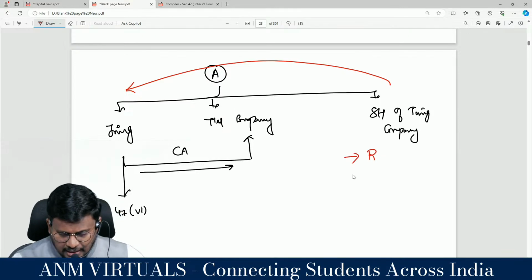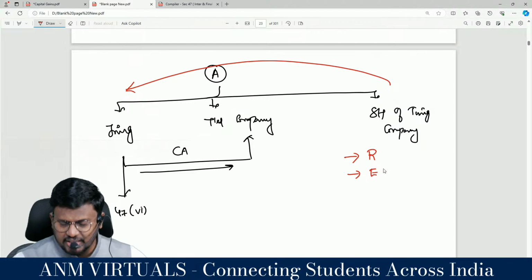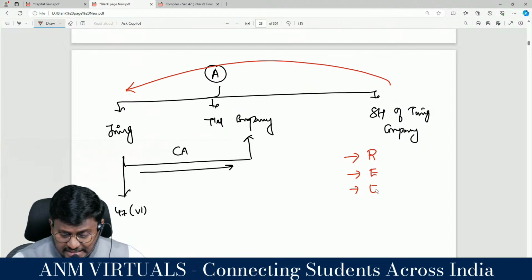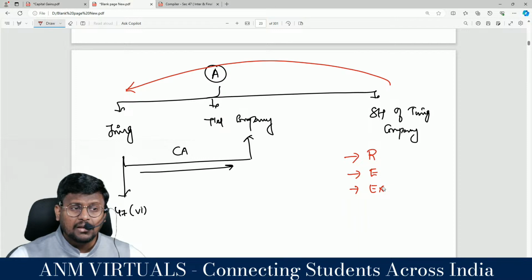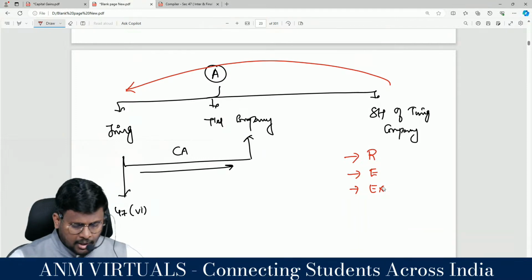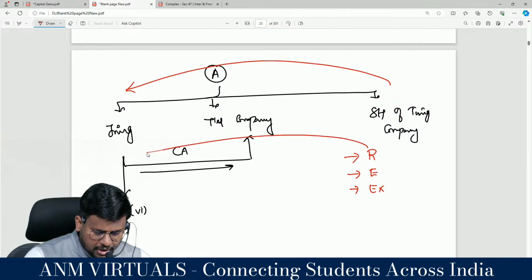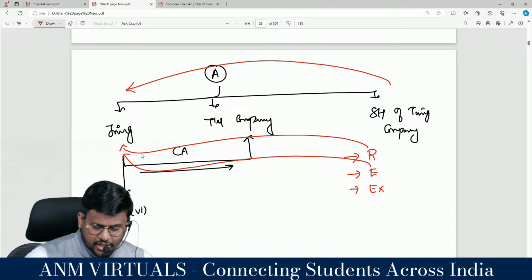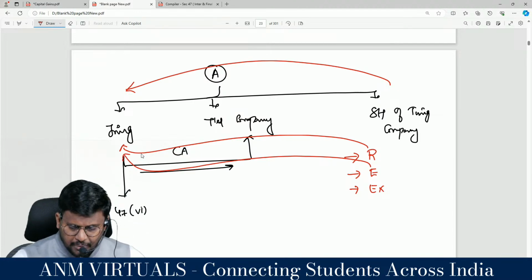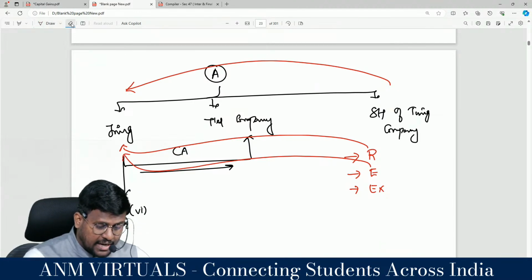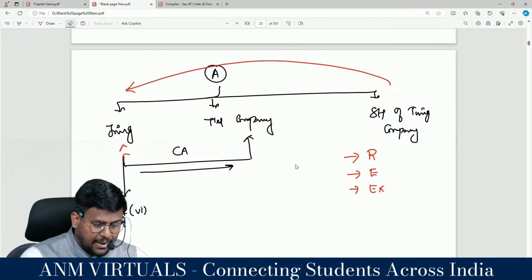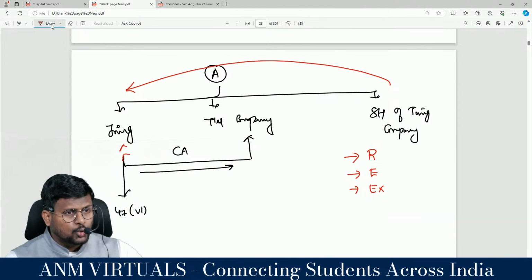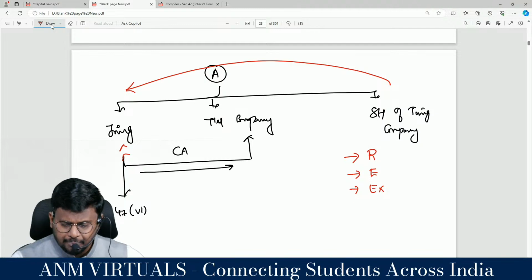You have extinguished the rights in that share. You have exchanged the shares of the amalgamating company with the amalgamated company. So you have relinquished the shares of the amalgamating company, extinguished the rights of those shares, and exchanged them to get the shares of the amalgamated company.